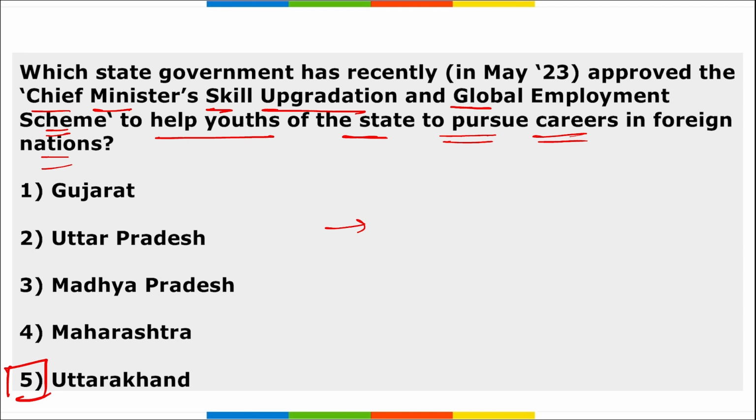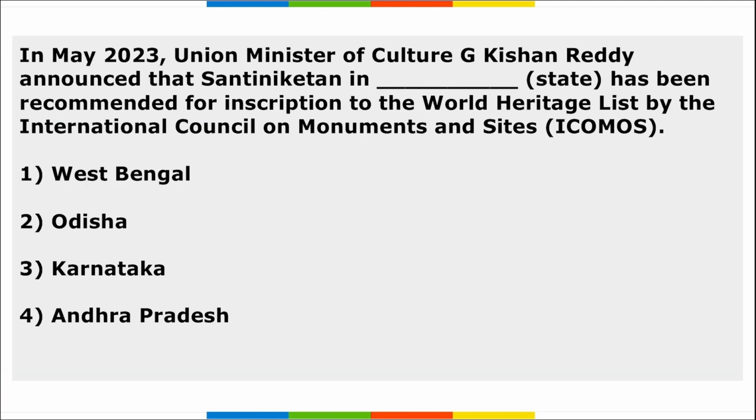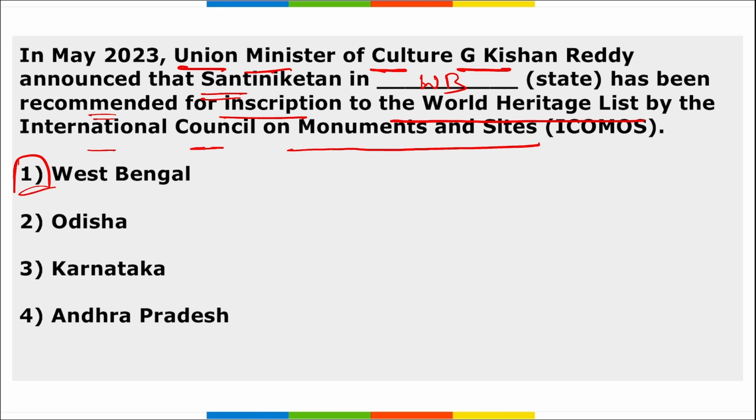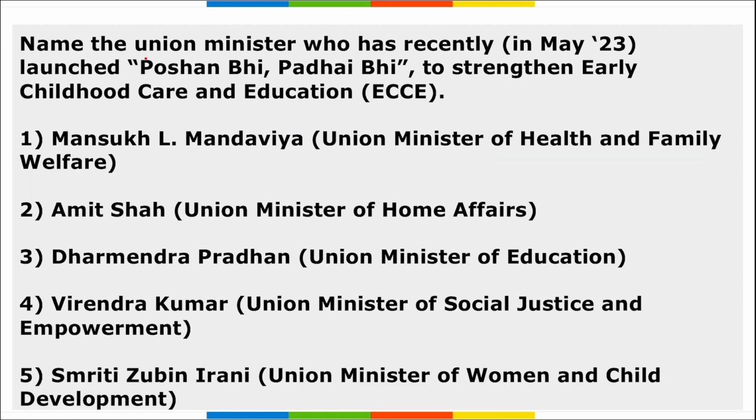Next, Union Minister of Culture G. Kishan Reddy announced that Shanti Niketan in West Bengal has been recommended for inscription to the World Heritage List by the International Council on Monuments and Sites. Correct? So, option A.